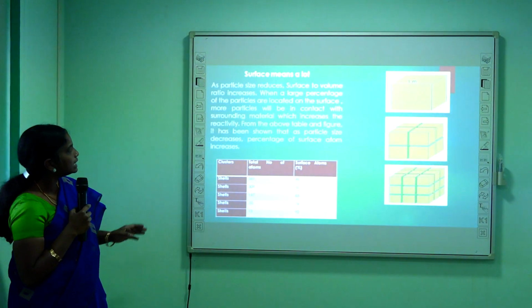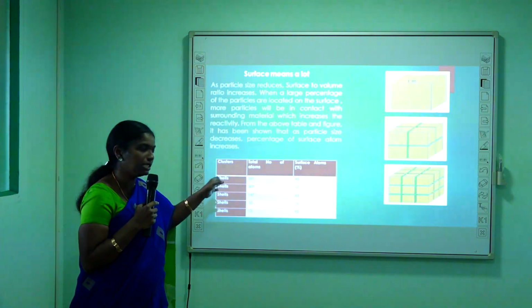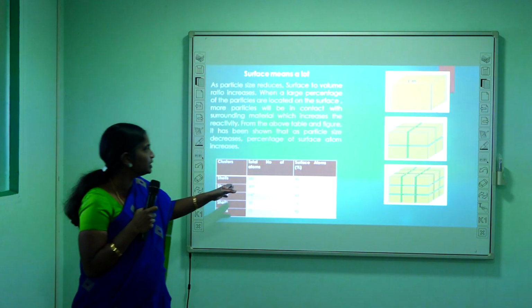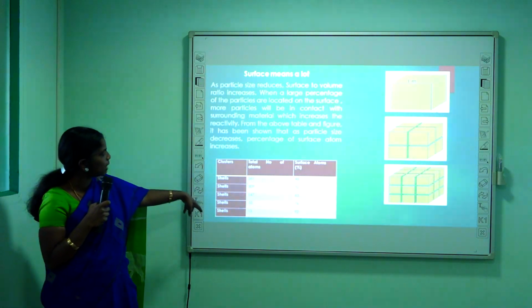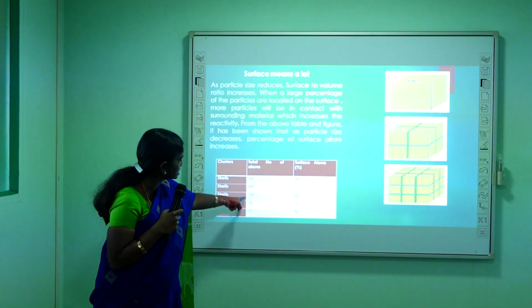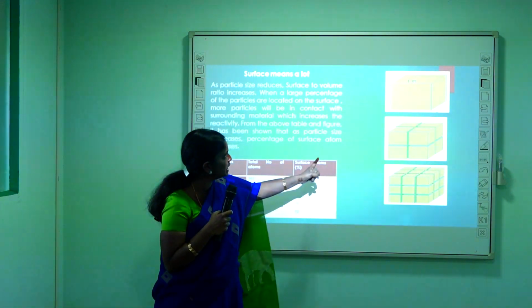Then surface effect. When the particle size is reduced from the bulk to nanoscale, the percentage of the surface atoms will increase. This table reveals that point. When the particle size is reduced, correspondingly the percentage of the surface atoms will increase.